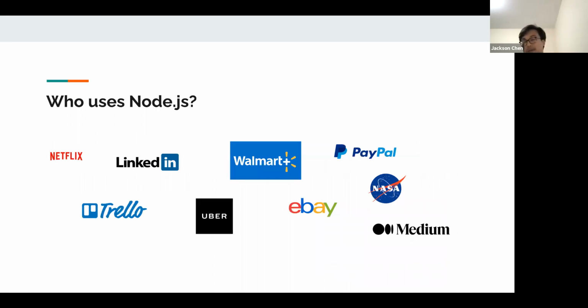So why should anyone use Node? Some top companies that use Node are Netflix and LinkedIn, as you can see here, and it's fairly new, so it's definitely up there. So if you want to learn something on Node, it's a good time to jump in.